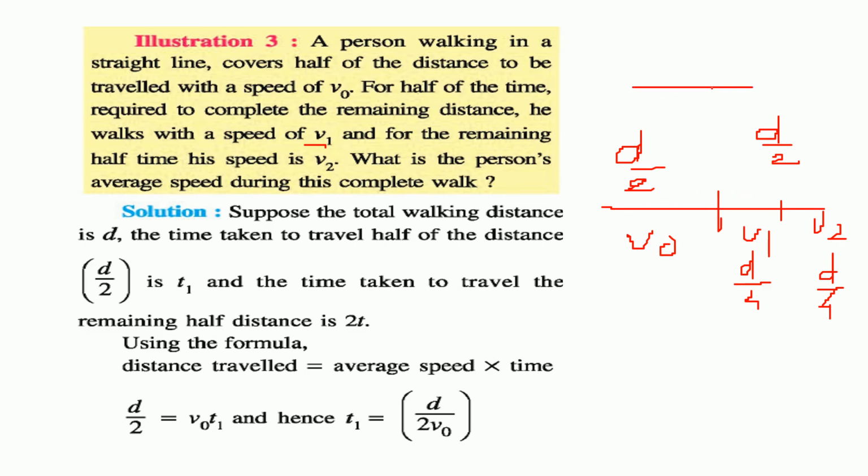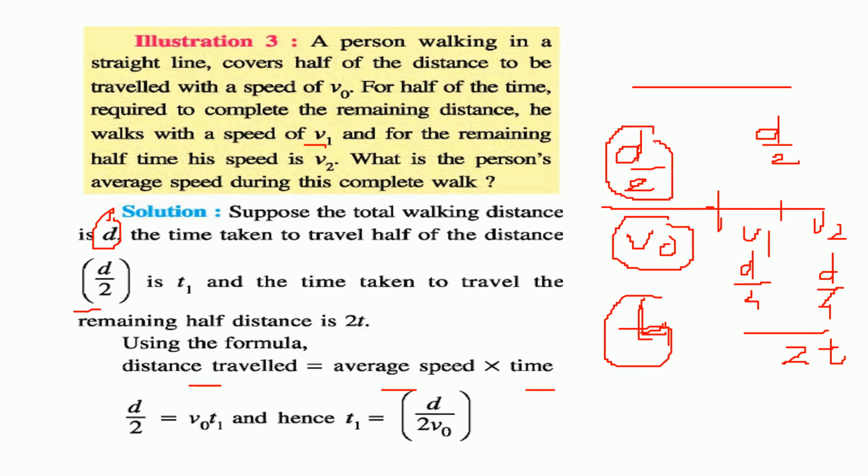So let us say total distance is d. So half distance is d by 2. And t1 we take as the time taken to cover the first distance, and we take the second as 2t. Why? You'll just know. Now we know that distance is average speed into time. In the first case, the speed is v0 and the distance is d by 2. So d by 2 will be equal to v0 into t1. So t1 can be obtained as d by 2 v0. This is the first expression for this half.